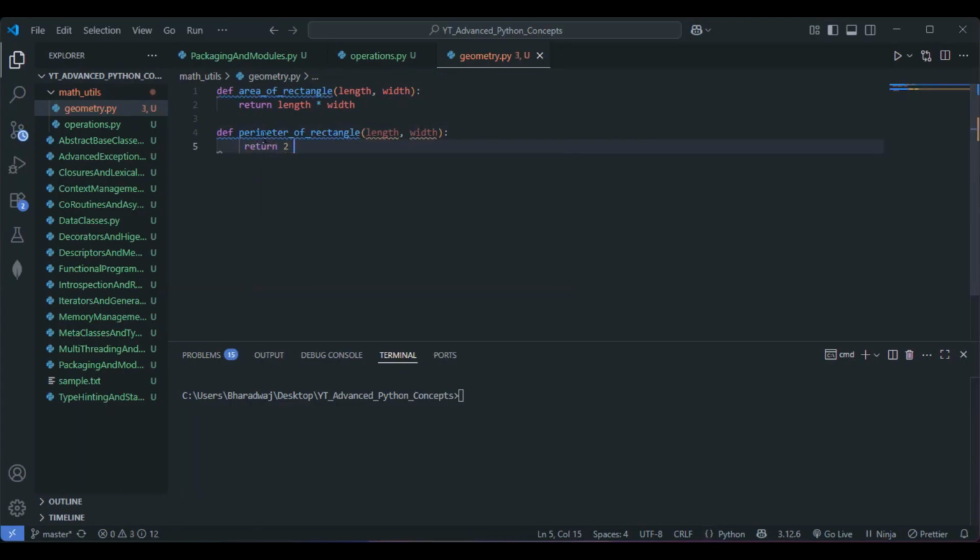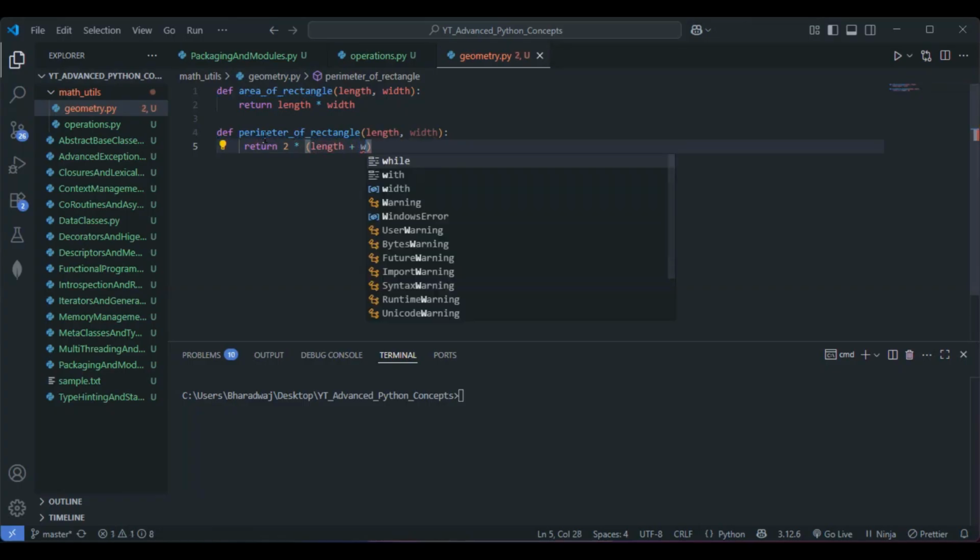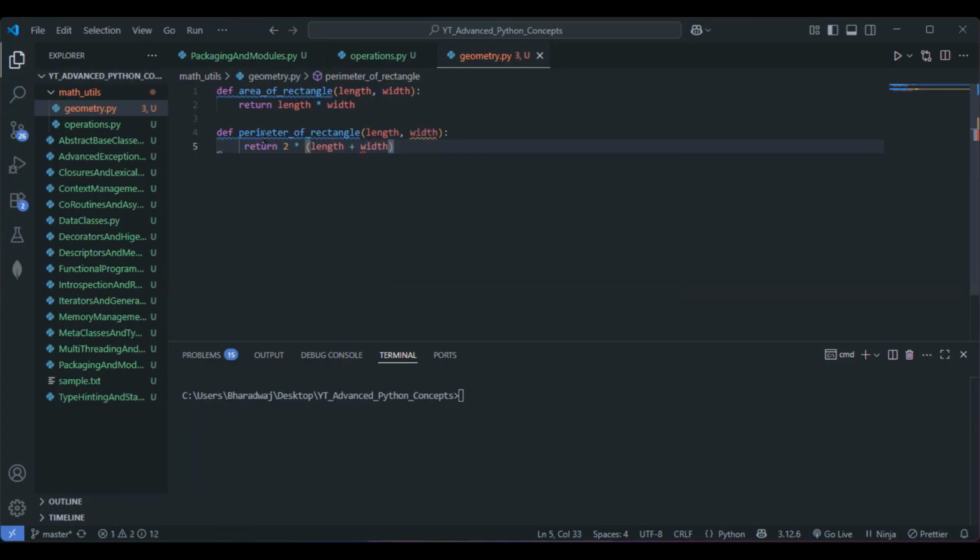Sorry, this has to be 2 into (length plus width). So we are just going with two formulae basically: one is the area of the rectangle and another one for the perimeter of the rectangle.